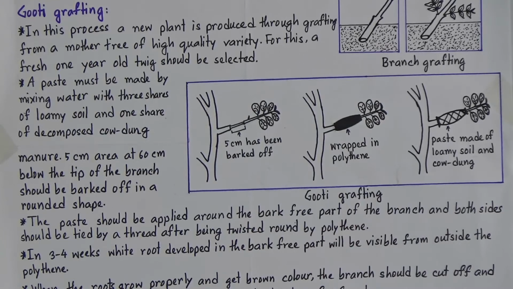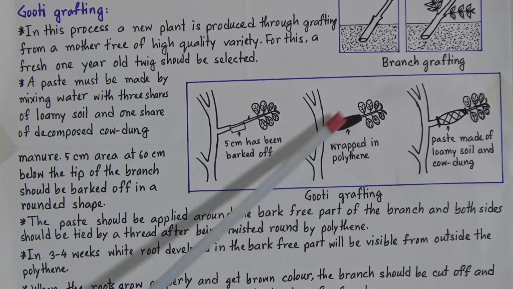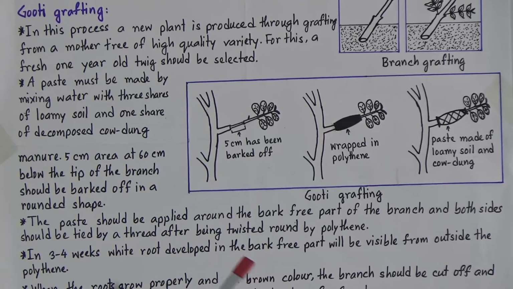Now look, we will apply this paste, the paste of loamy soil and cow dung manure, and then we will wrap it in polythene, and we will tie it down with a thread.